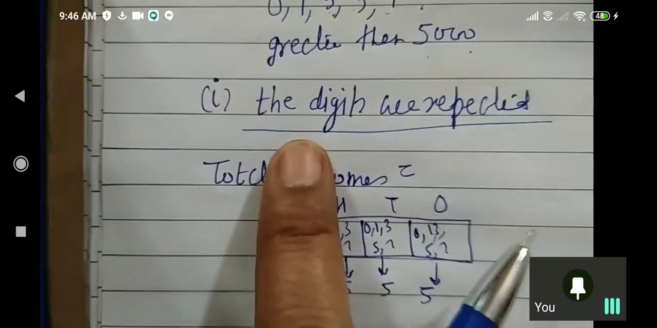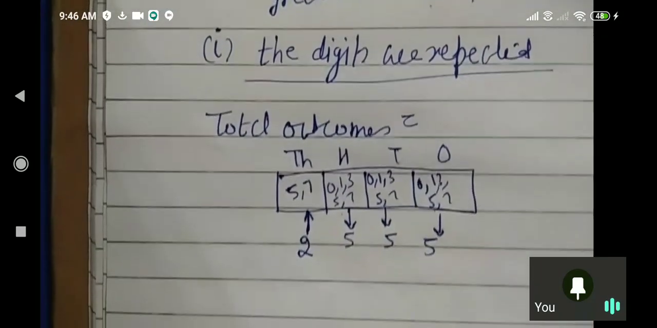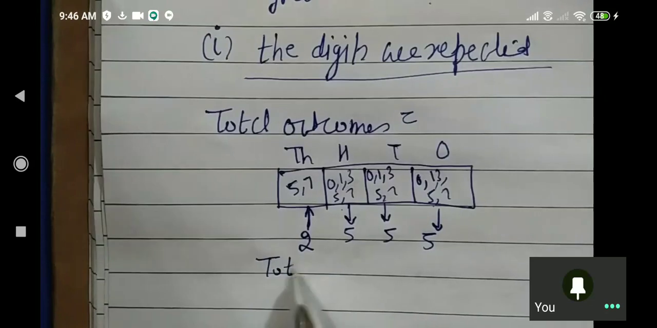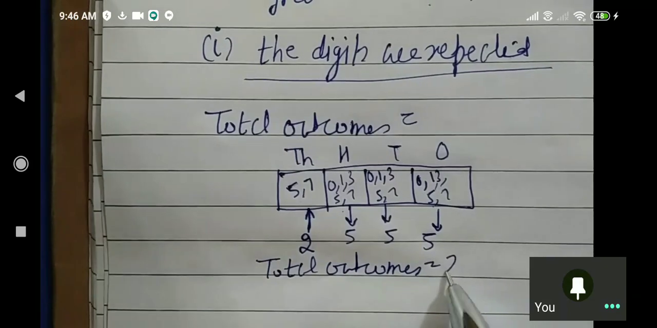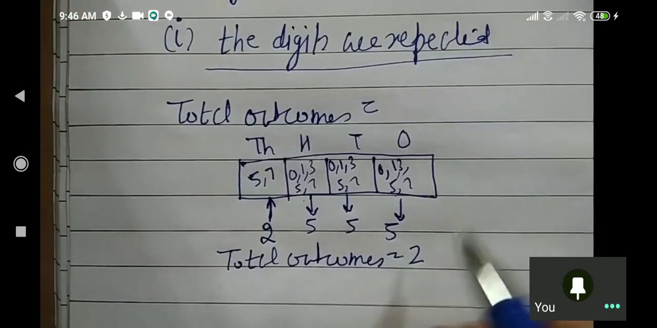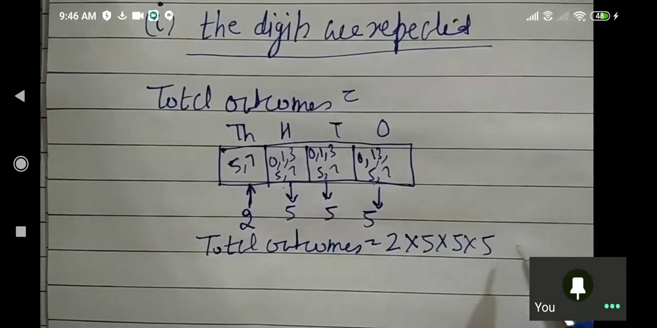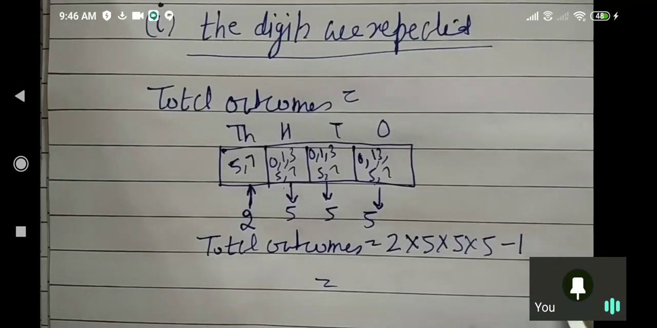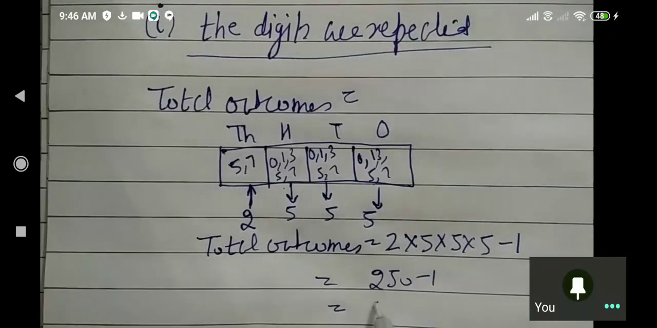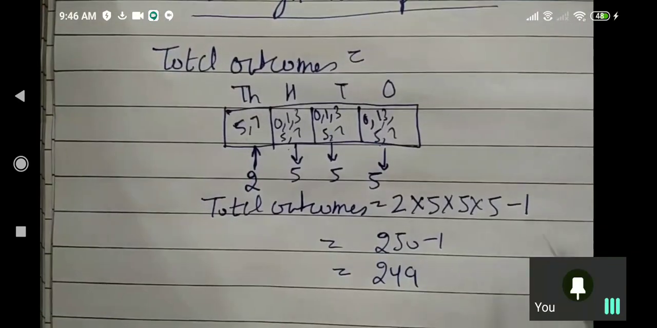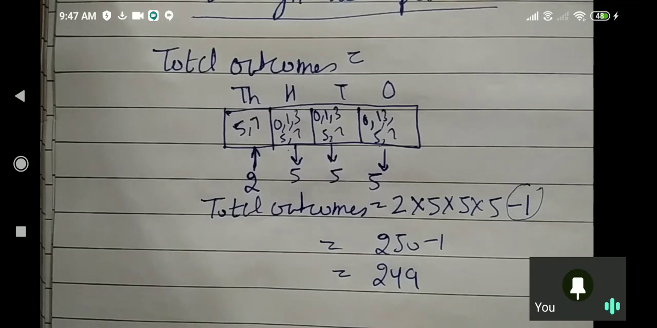First of all, we are finding the total outcomes when the digits are repeated and the number is greater than 5,000. So total outcomes will be equal to 2 into 5 into 5 into 5 minus 1. I'm explaining why I'm writing the minus 1 here. Just first of all multiply this, 250. See, why are we writing minus 1? Because it is given that the number is greater than 5,000, not equal to 5,000.